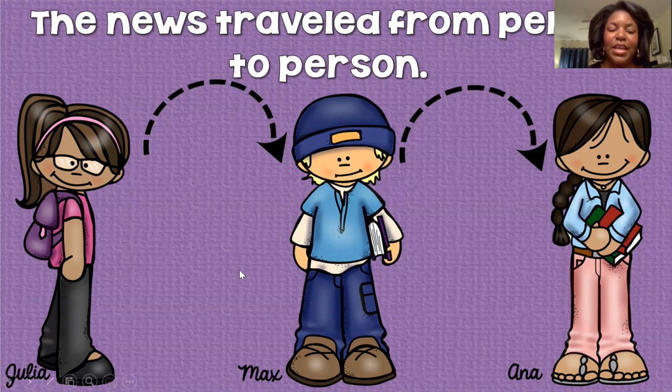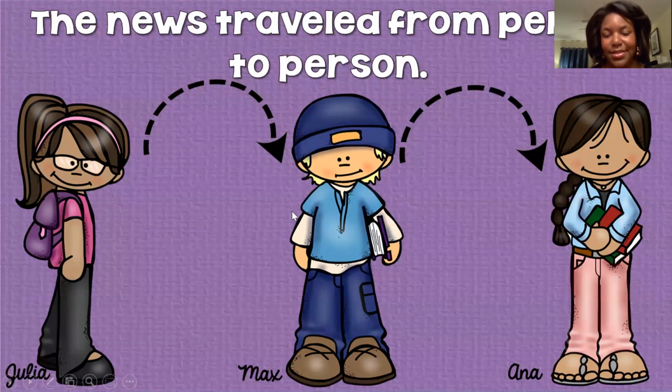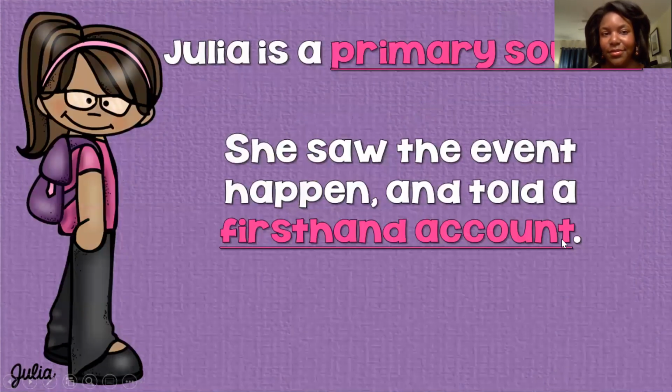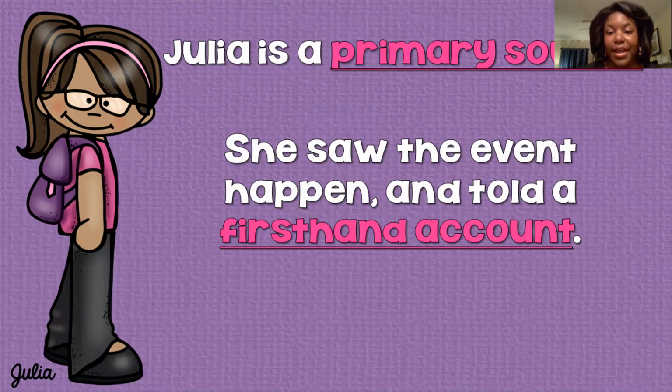So, Julia is at a restaurant and she sees her teacher getting engaged. Then she tells this news to Max. Max goes ahead and passes this message on to Anna. Julia is the primary source, and here's why. Because she saw the event happen, and she told a first-hand account.